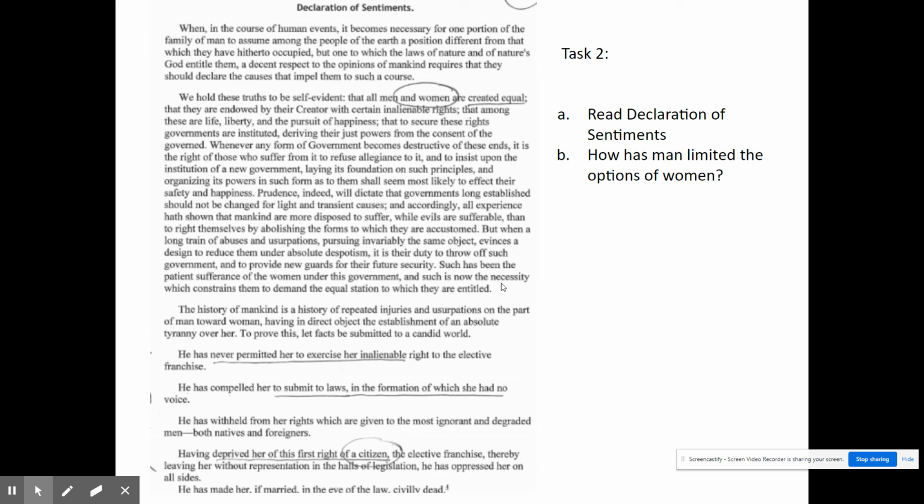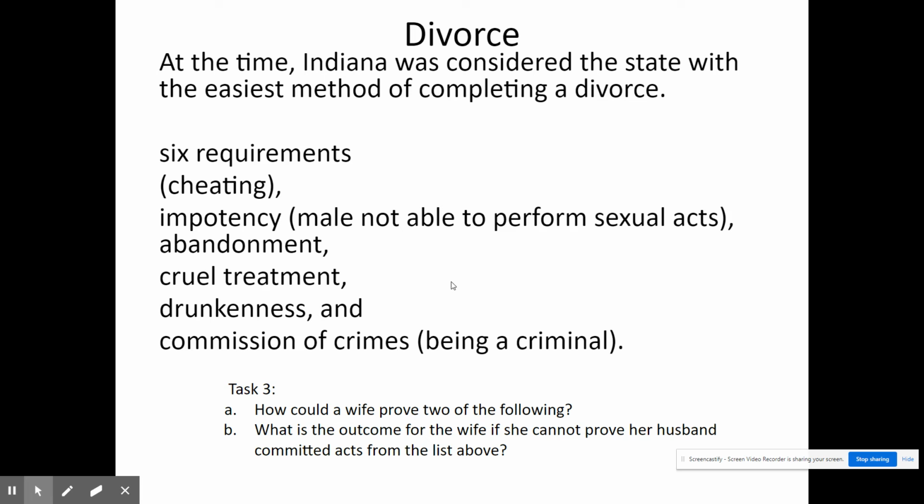Declaration of Sentiments. I've already addressed some of this, so I'm not really going to say much on this one other than you probably want to just pay attention to some of the language, some of the issues that they're arguing for. We've kind of already addressed this in class.